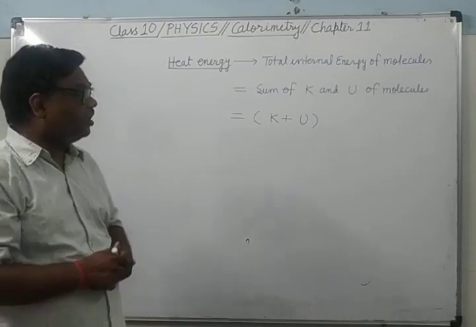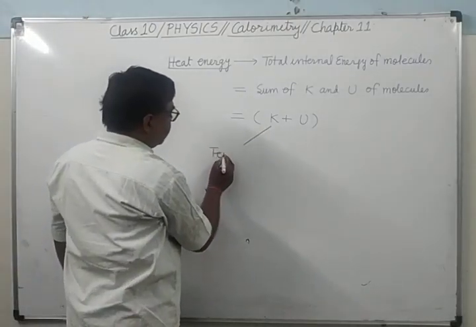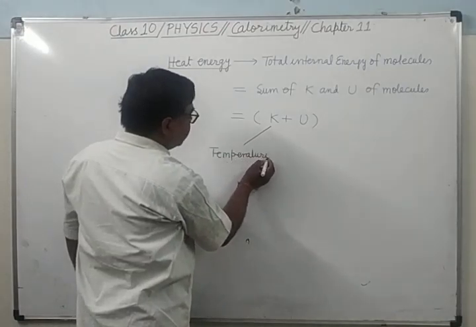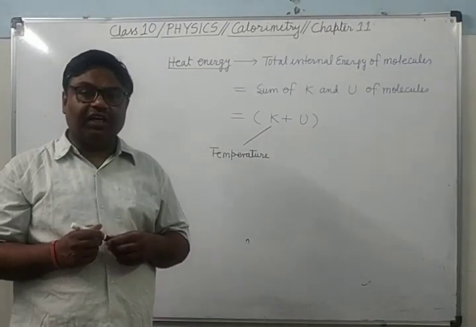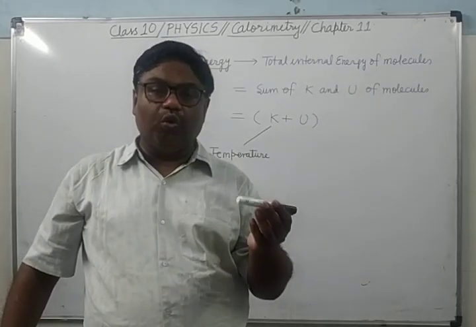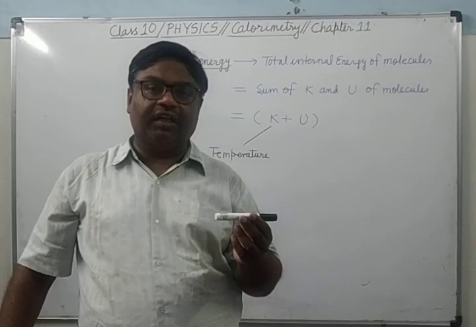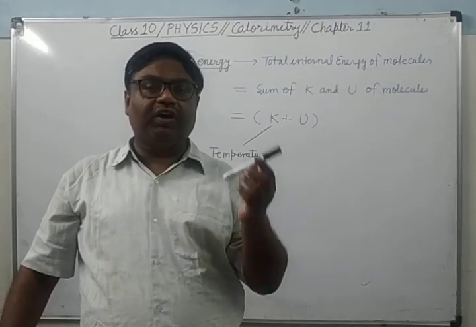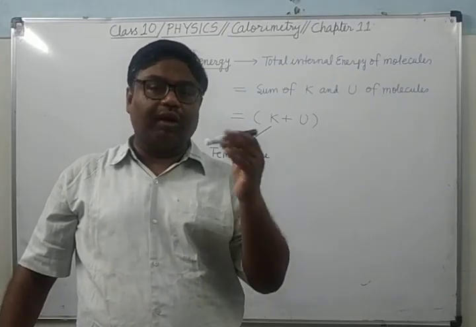K depends upon the temperature. Kinetic energy depends upon the temperature. The more the temperature, the more will be the kinetic energy of the molecules. In other words, if the temperature of a body is more, its molecules will be more energetic. They can vibrate more vigorously, they can move more rapidly.